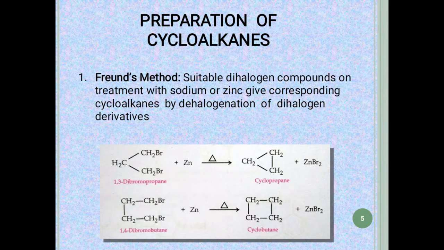From this reaction you can see that 1,3-dibromopropane has two atoms of bromine. On reacting with zinc or sodium at a very high temperature, the bromine is removed by the zinc, forming ZnBr2, and the cyclic structure of cyclopropane is formed. Similarly, in 1,4-dibromobutane, the two bromines are removed by zinc as ZnBr2, and cyclobutane is formed.